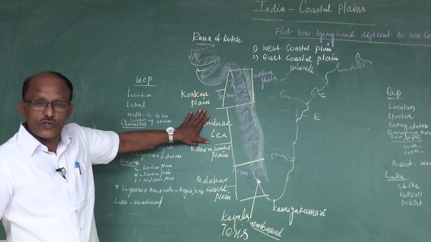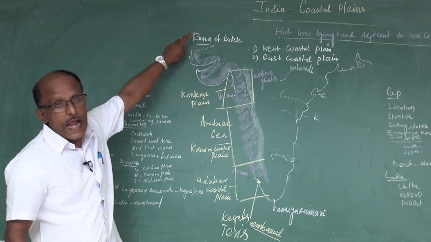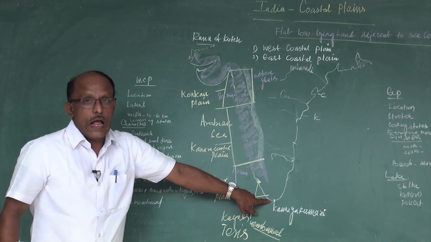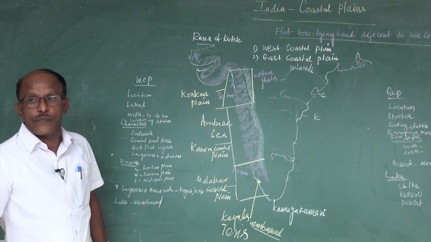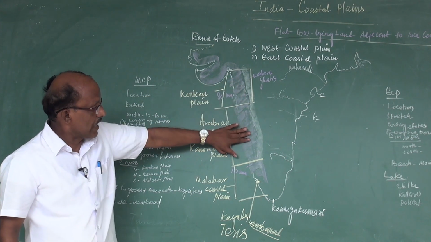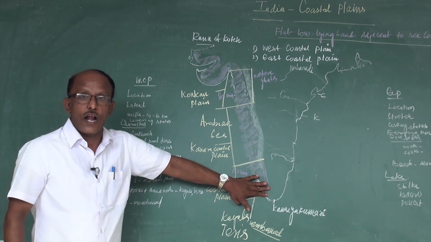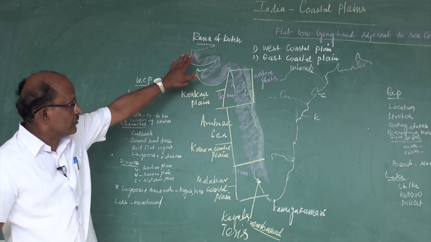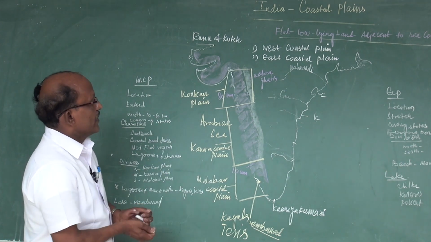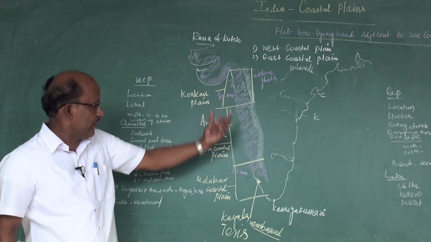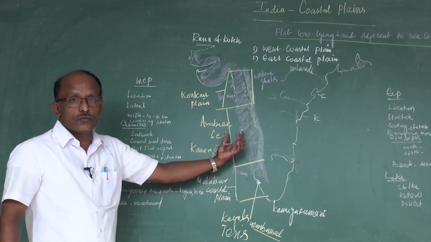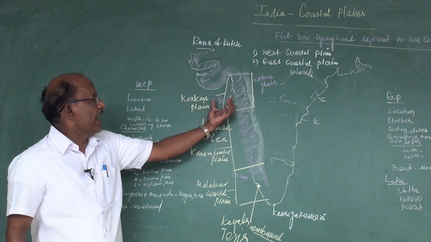It stretches from Rann of Kutch to Kanyakumari, covering the states Gujarat, Maharashtra, Karnataka and Kerala. It passes through this many states, and the width varies from place to place, from 10 kilometer in the south to 80 kilometer towards the north.